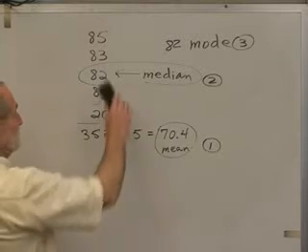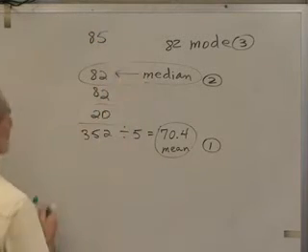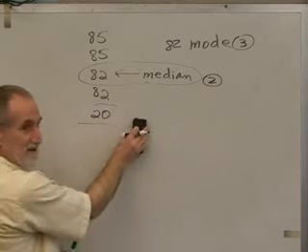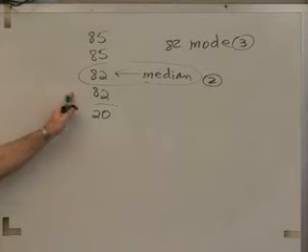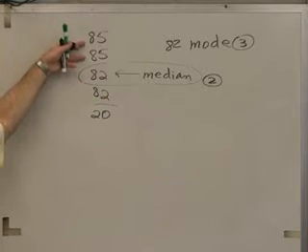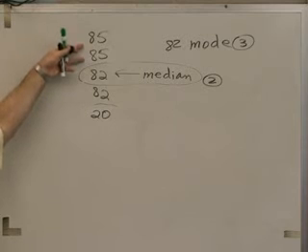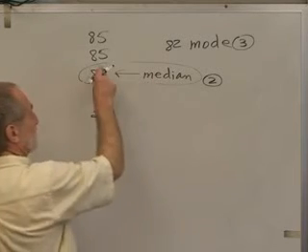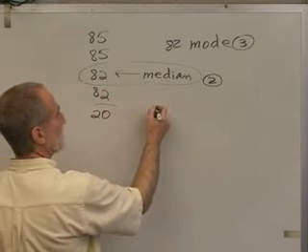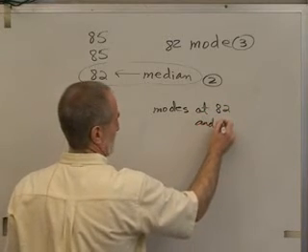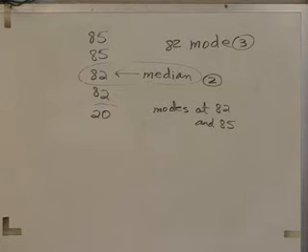But what if we had a situation like this? I'm going to erase my mean because it's not the same now. If we had a situation like this, this would still be the median, wouldn't it? But now we would say we have 2 modes. We have modes at 85 and at 82. So the answer would be 2 modes. If someone says, what's the mode of this, we would say there are modes at 82 and 85. Okay, so there can be multiple modes.